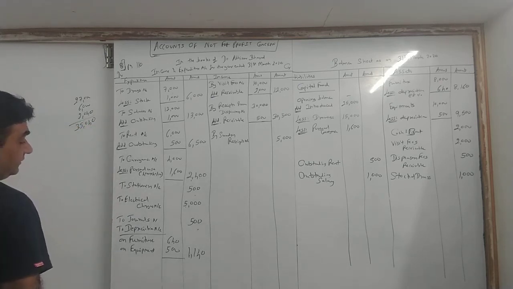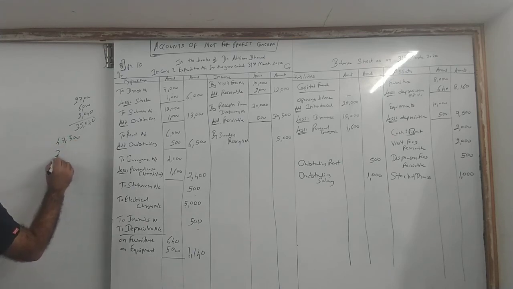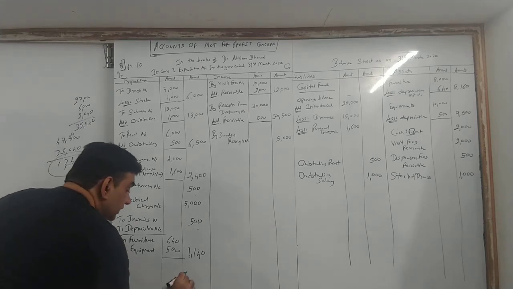The debit total is 35,040. The credit side total is 47,500, minus the debit side total 35,040. Let's see, 12,460.